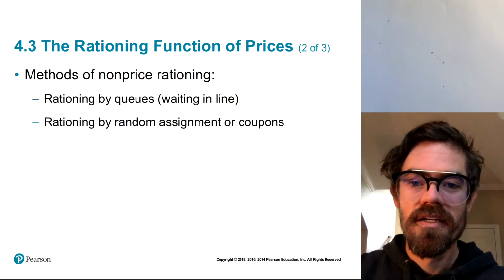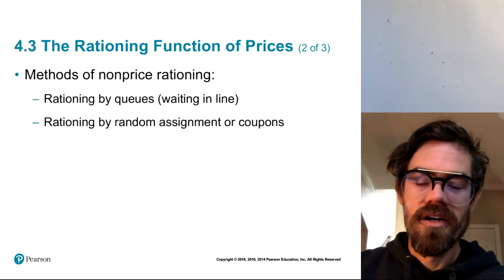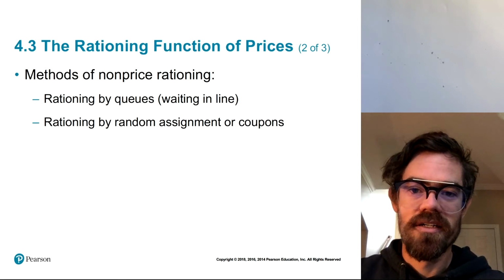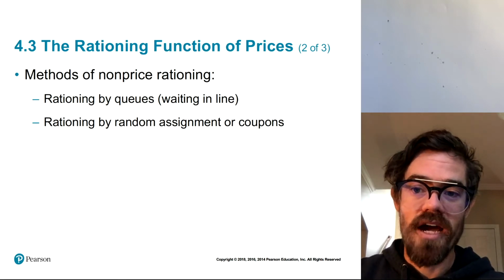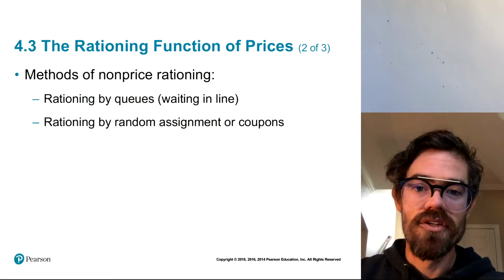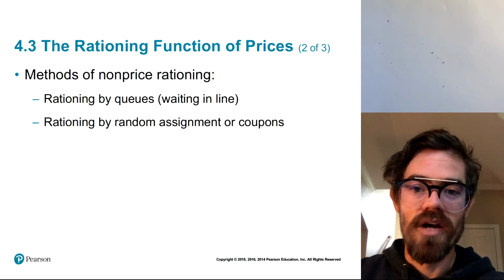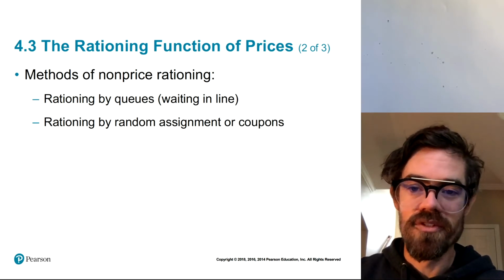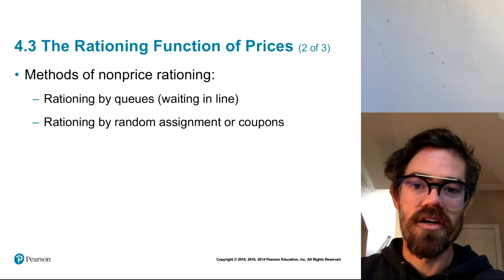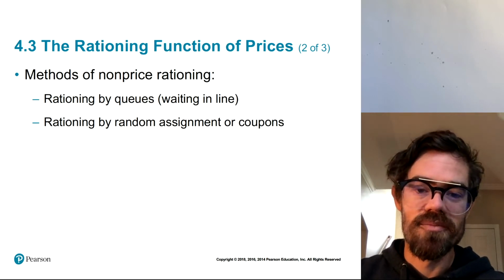Okay, so there are some other ways of rationing, non-price rationing methods. One is rationing by queues, or in other words, waiting in line. You probably saw this, and maybe even participated yourself, when Popeyes came out with its chicken sandwich.